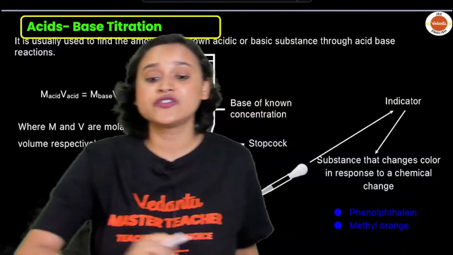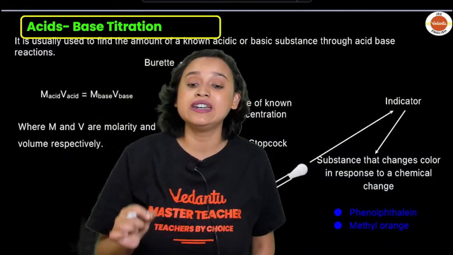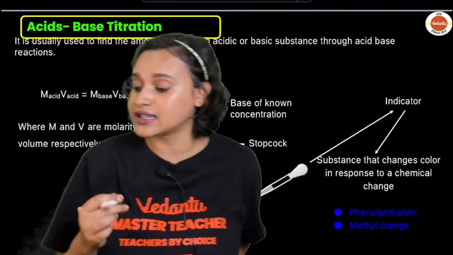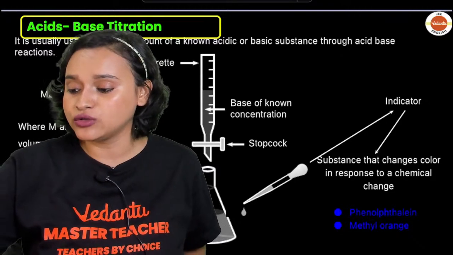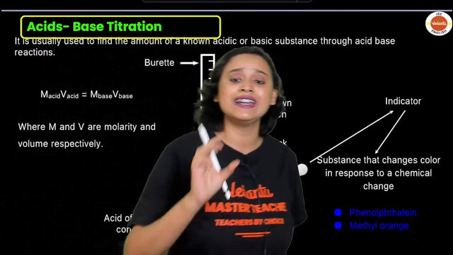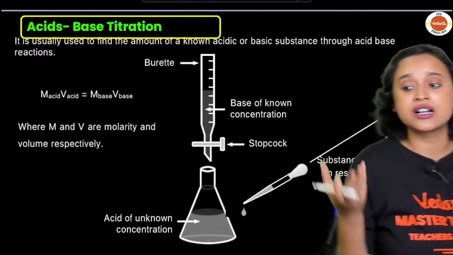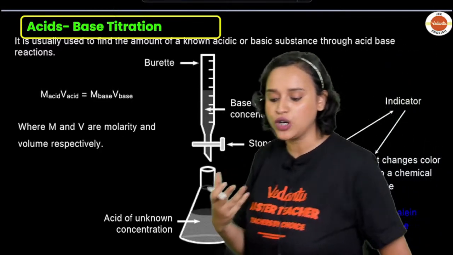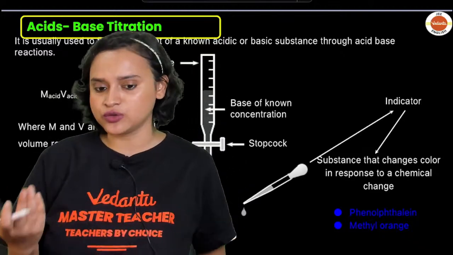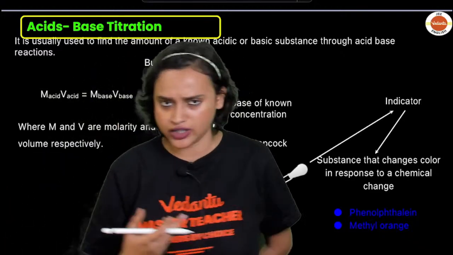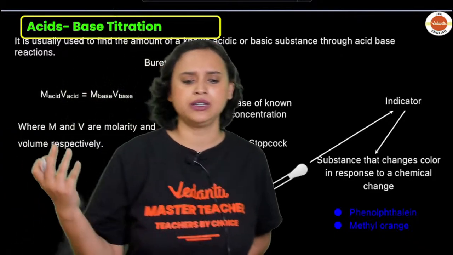And in this case, we also use an indicator. An indicator is a substance that can change color to respond to a chemical change. And most of the time, what are the indicators that we use? We use phenolphthalein, methyl orange, litmus, and so on.